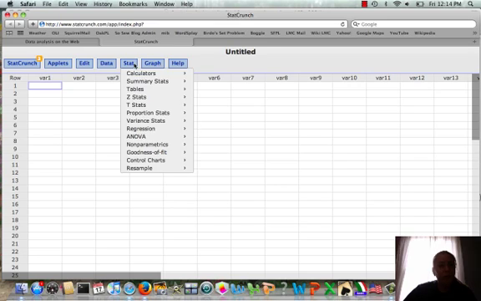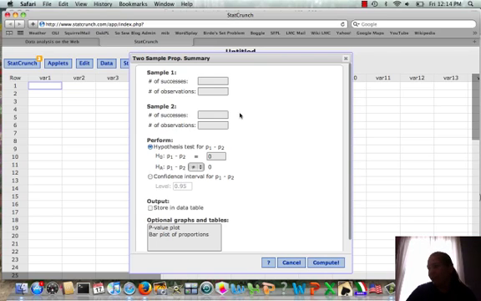So again, we go to stat, proportion stats, two sample with summary. And our successes are the group 1, the impulse purchases, so the same 13 out of 31. And for group 2, it is 35 out of 66. And then we're doing a hypothesis test.